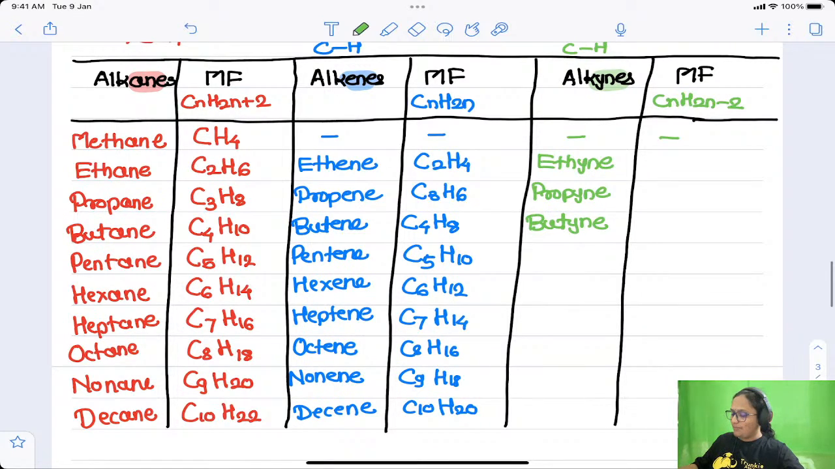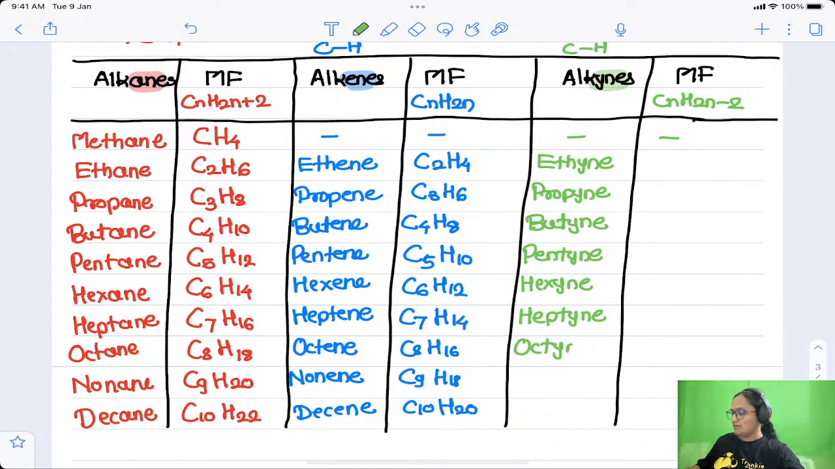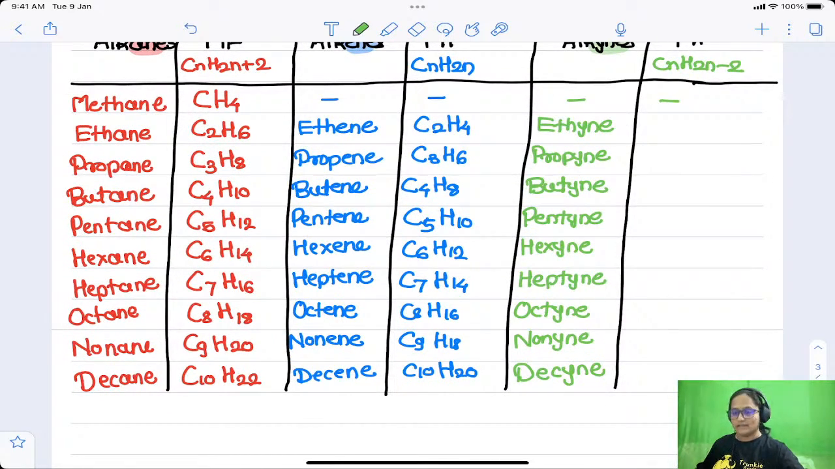Then it is pentyne, then it is hexyne, then it is heptyne, then it is octyne, then it is nonyne, and then it is decyne, right? So in just less than 1 minute you could write down the names of all alkenes and alkynes, right?